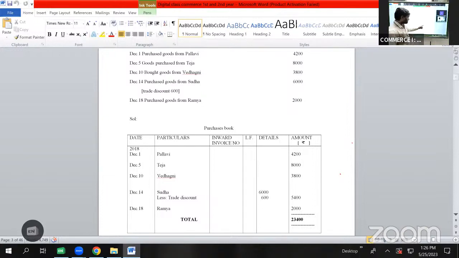Now doing the total for this. 8 plus 4, 12, 12 plus 3, 15, 15 plus 1, 16, 16 plus 5, 21, plus 2, 23, plus 400, 23,400, which will be shown here as total 23,400. Moving on with the next problem.